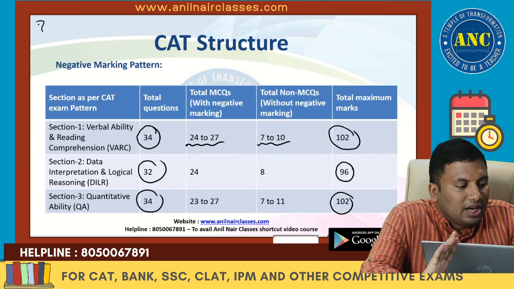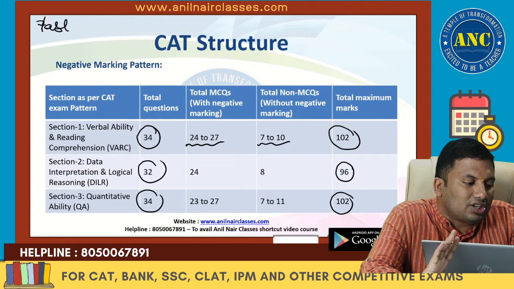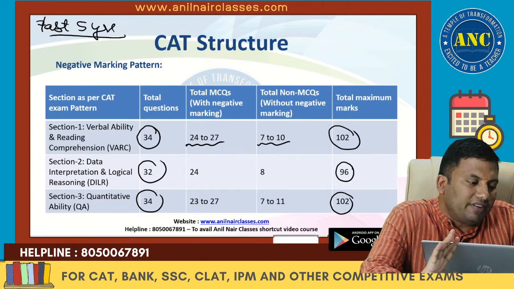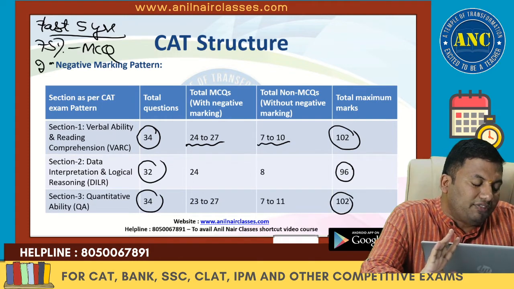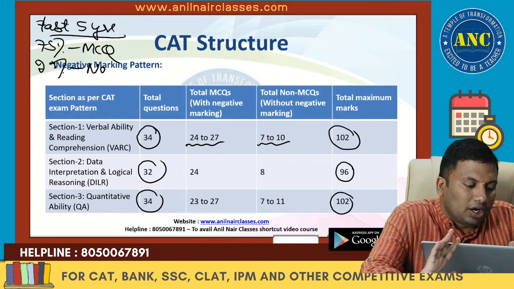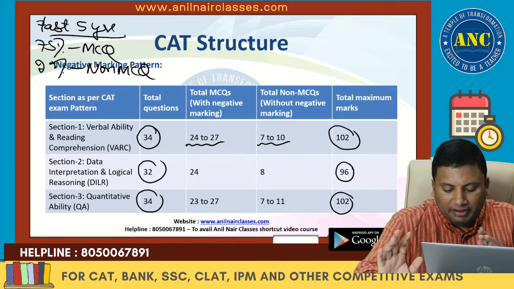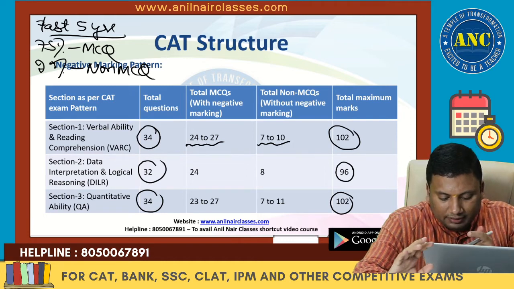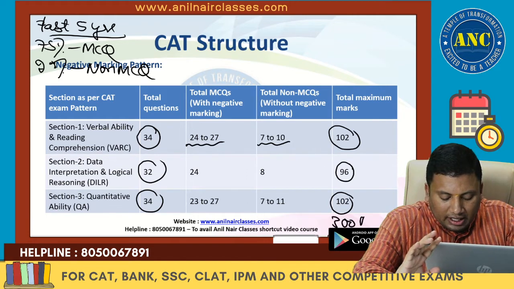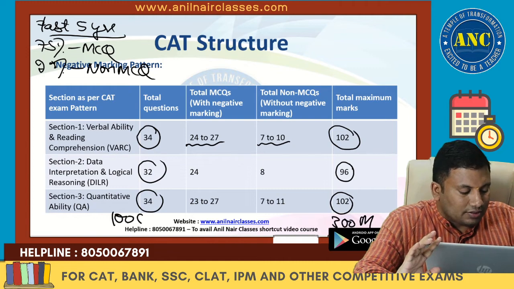That means 75% of the questions are MCQ and 25% are non-MCQ. Total 300 marks, 100 questions.